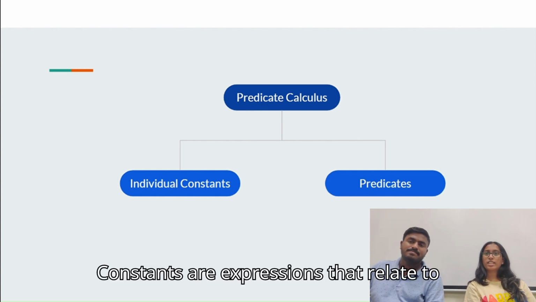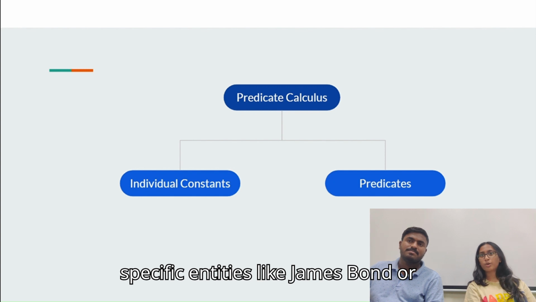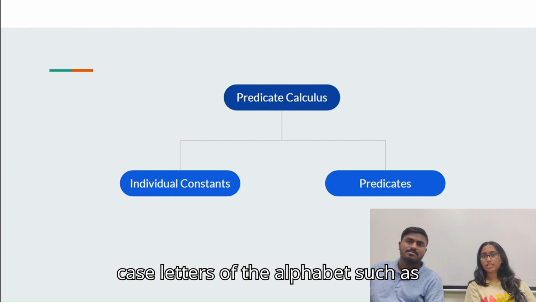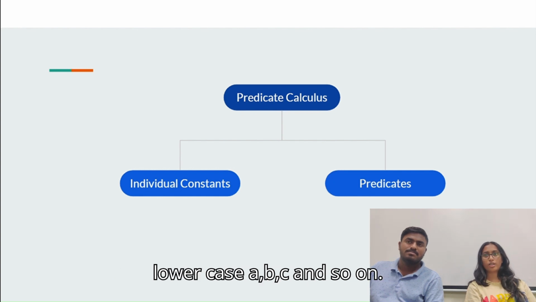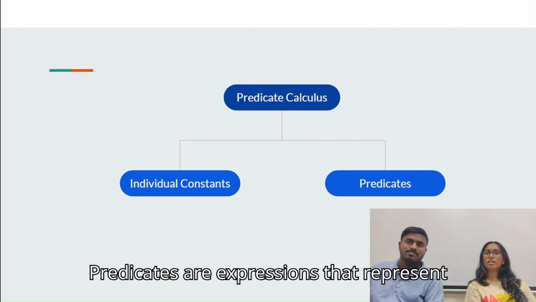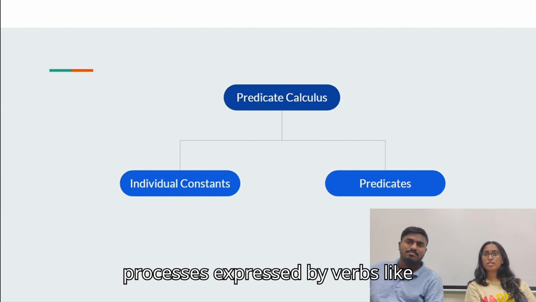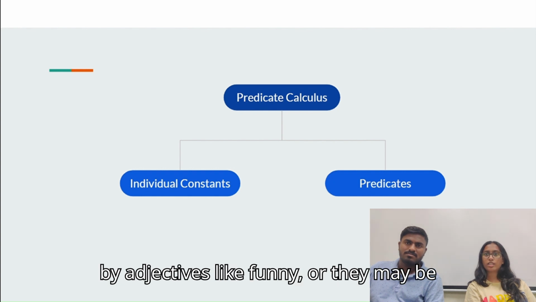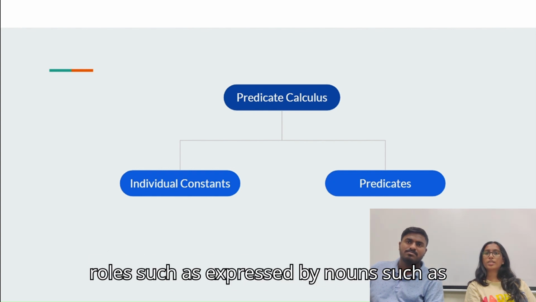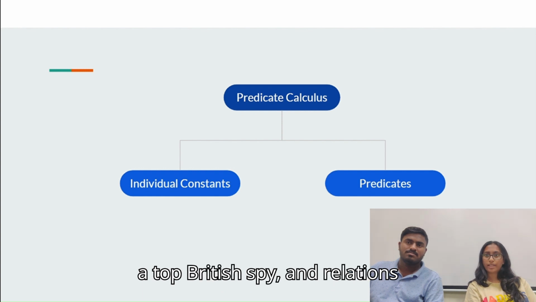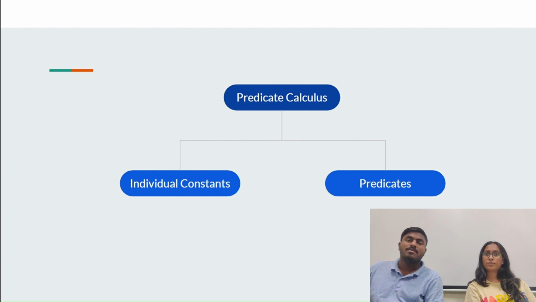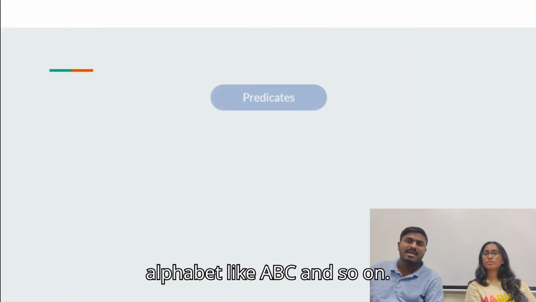Constants are expressions that relate to specific entities, like James Bond or the spy, and are represented by lowercase letters of the alphabet, such as lowercase a, b, c, and so on. Predicates are expressions that represent processes expressed by verbs like eat, or they can be properties expressed by adjectives like funny, or they may be roles such as expressed by nouns such as a top British spy, and relations expressed by prepositions like under. Predicates, on the other hand, are represented by uppercase letters of the alphabet like A, B,